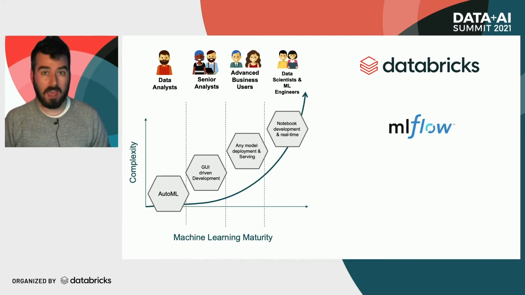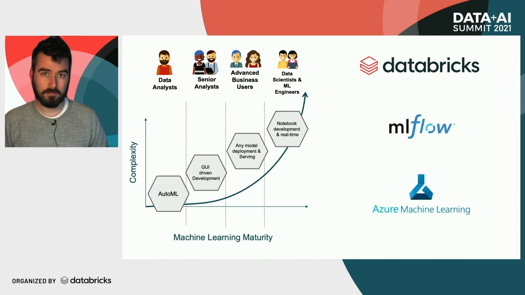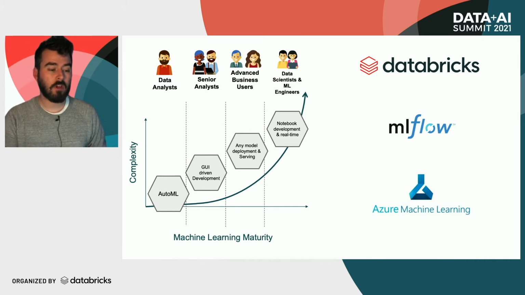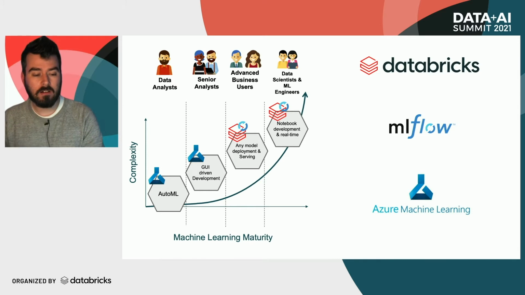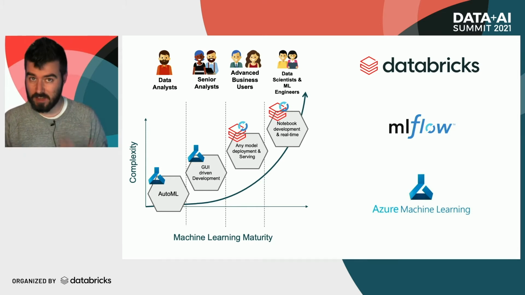That's where we start looking at MLflow and also taking advantage of Azure Machine Learning. If you're in Azure and you've got Azure Databricks, then it just works, right? And so what we're going to look to do is take the best parts of each of these and map them. So here we've got AutoML and our GUI interface being backed up by Azure Machine Learning, whereas any kind of model serving as well as our real time is being delivered via Databricks.